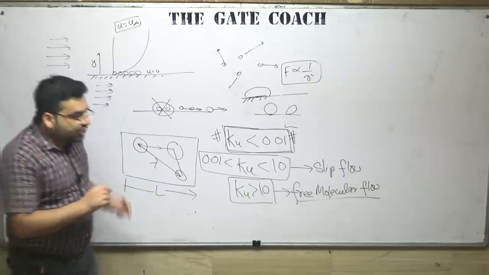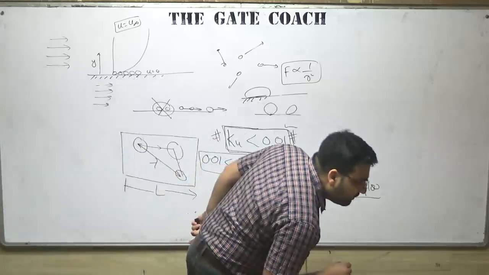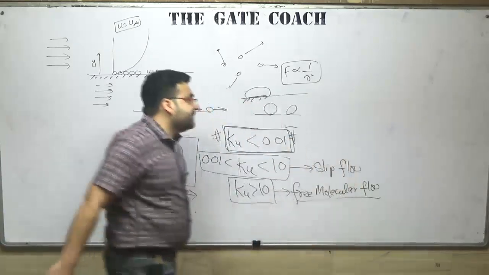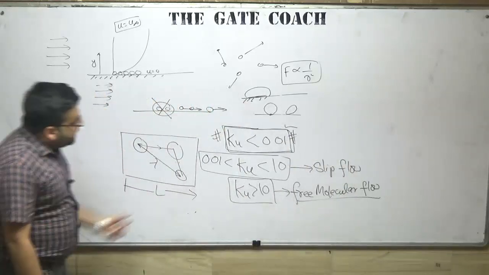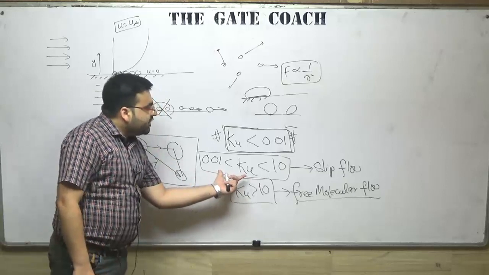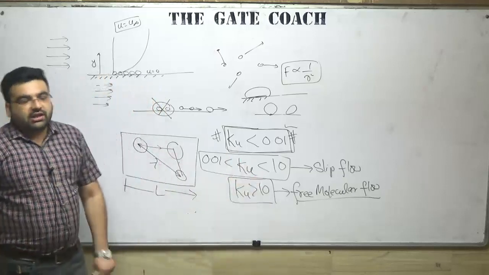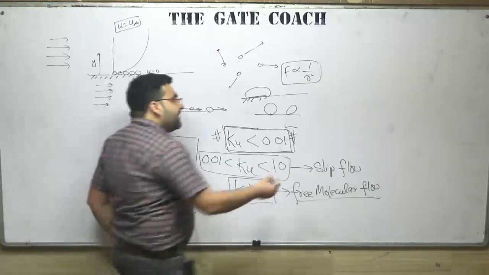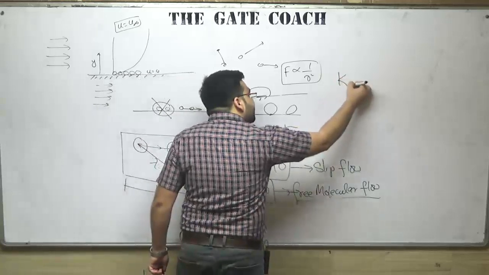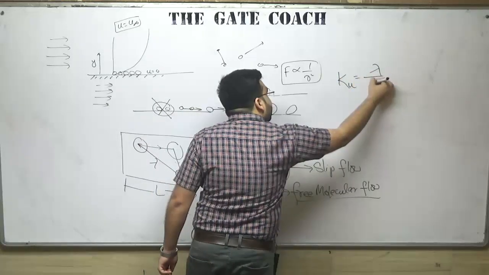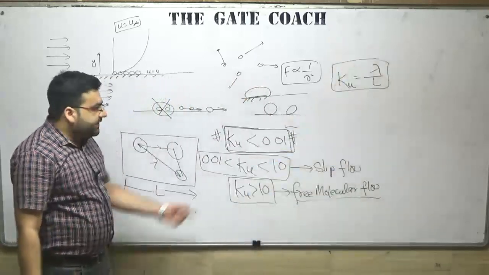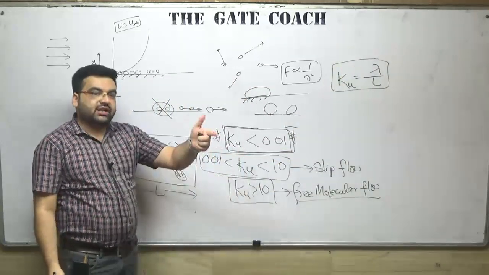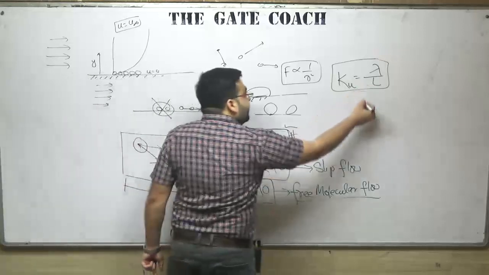Okay. The next question is, sir, please explain slip flow again. Now let me explain the slip flow again. If the Knudsen number is in between 0.01 to 10, then what will happen? We know that the Knudsen number is lambda upon L. If the value of the Knudsen number is increasing, it means that the mean free path is increasing.